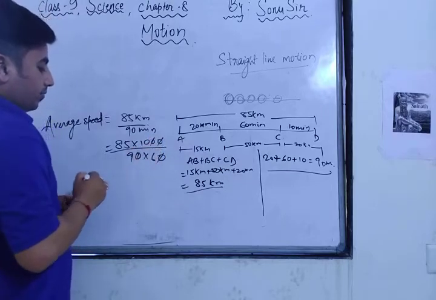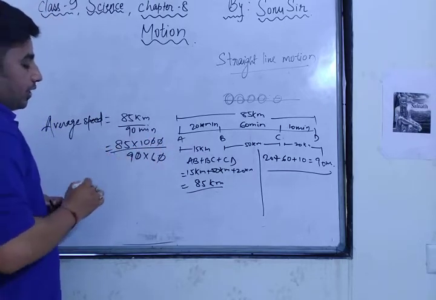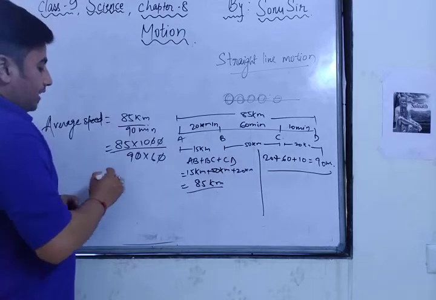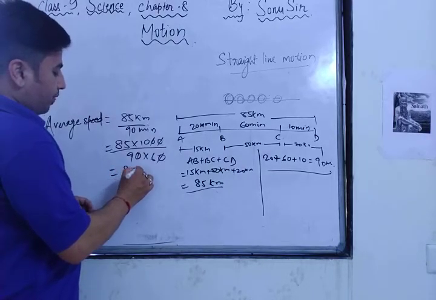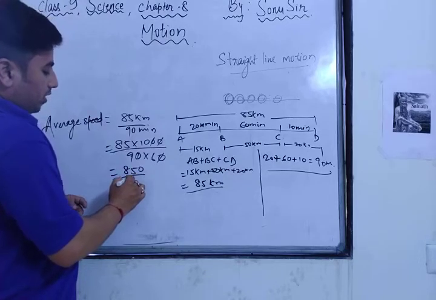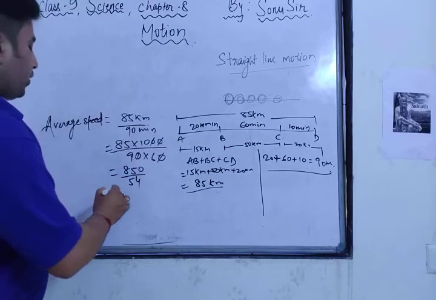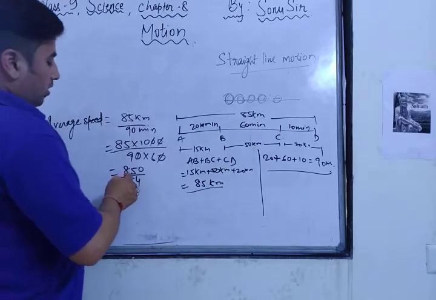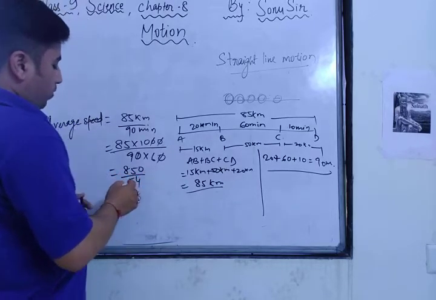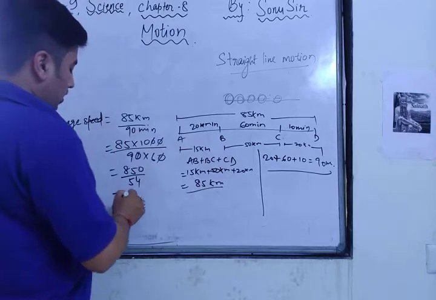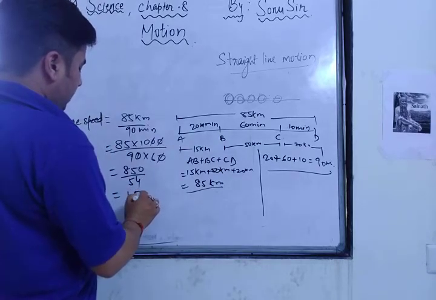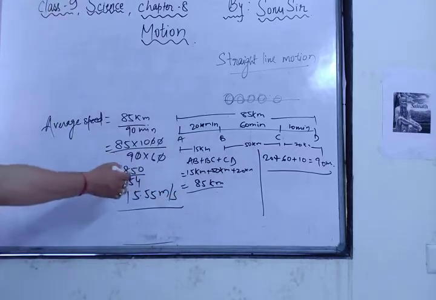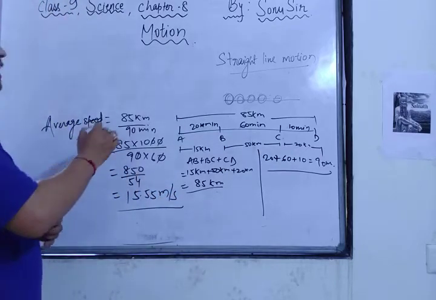So the zeros cancel. Here there is 85, and here 9 sixes are 54. So if you divide 850 by 54, 54 goes in 15 times, with something remaining, and the result is about 15.55 meters per second. Whatever result you get after dividing, this is how you can calculate the average speed.